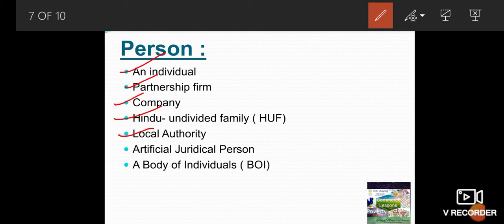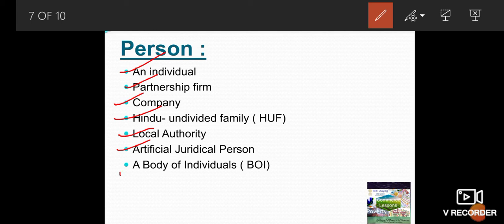Artificial juridical person means what? Artificial juridical persons are entities which are not natural persons but have a separate existence in the eyes of law, such as deities, idols, universities, and joint stock companies.